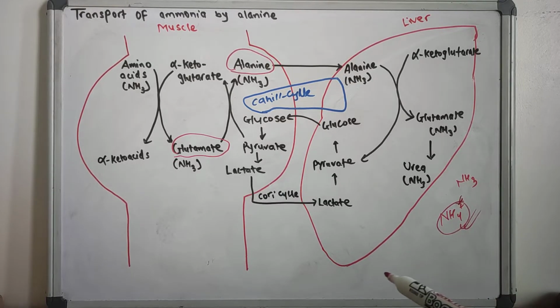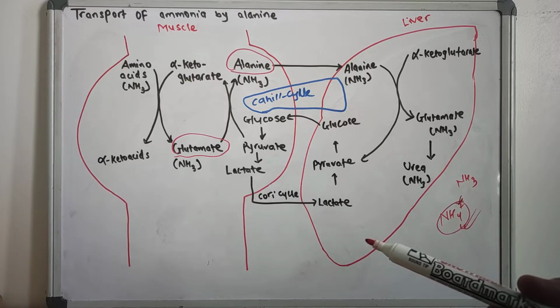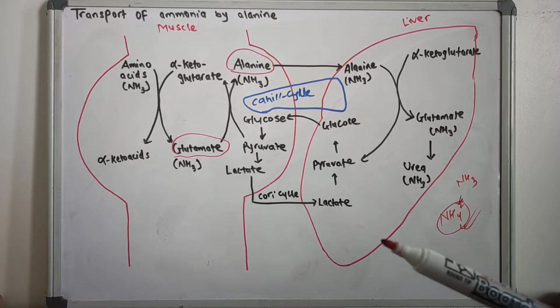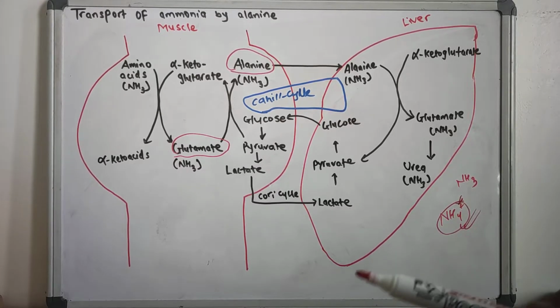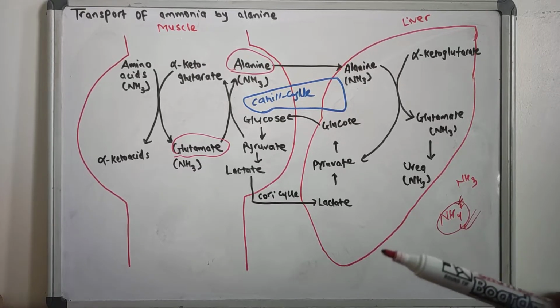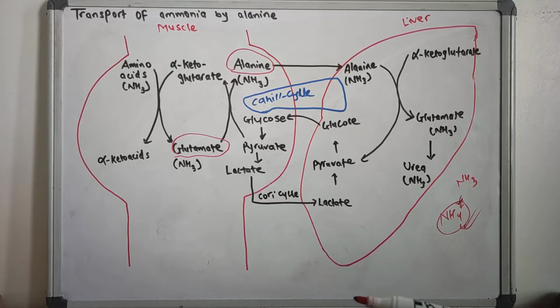Glutamine synthetase is a mitochondrial enzyme that is responsible for the synthesis of glutamine from glutamate and ammonia. This reaction is unidirectional and requires ATP and magnesium ions. So this is the role of glutamine.